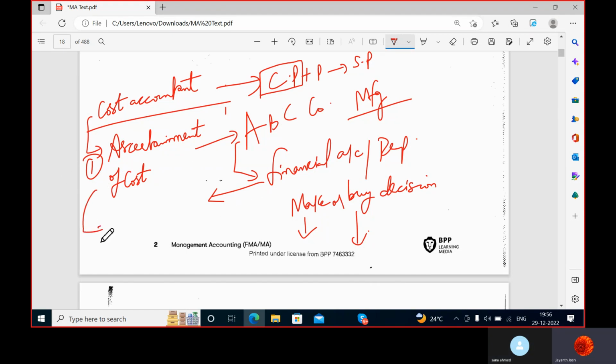He tells that if you make the product, it is going to cost you 10 rupees, and if you get it from China, it's going to cost you 6 rupees. Then I have to consider this, because here I add my margin of 2 rupees and sell at 12 rupees. In the market, my competitors are selling for 10 rupees. Still, I can add 4 rupees and sell at 10 rupees. Now I'm getting 4 rupees. Am I right? Extra profits. Yes, sir. So the cost accountant is the professional for this.